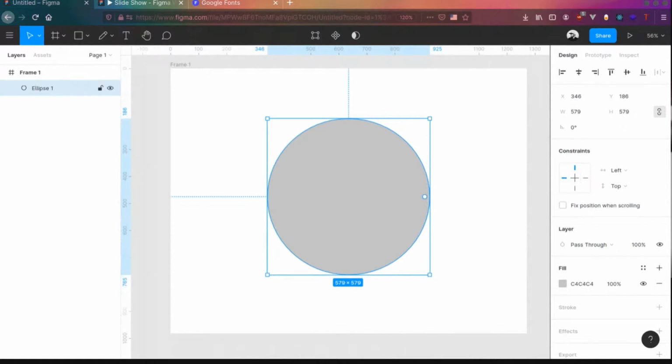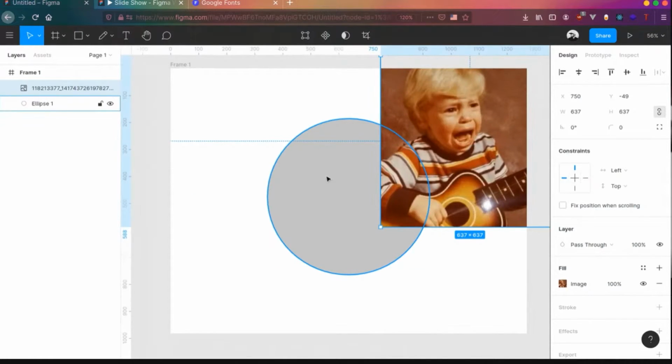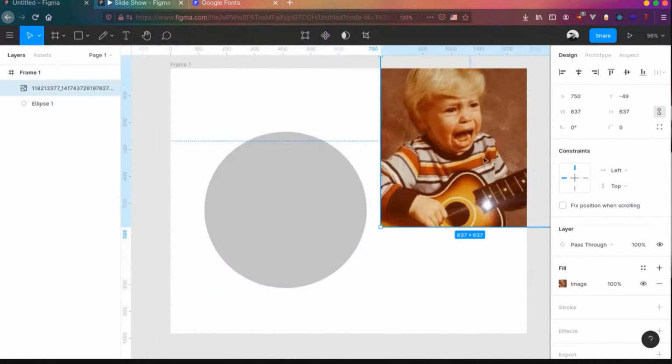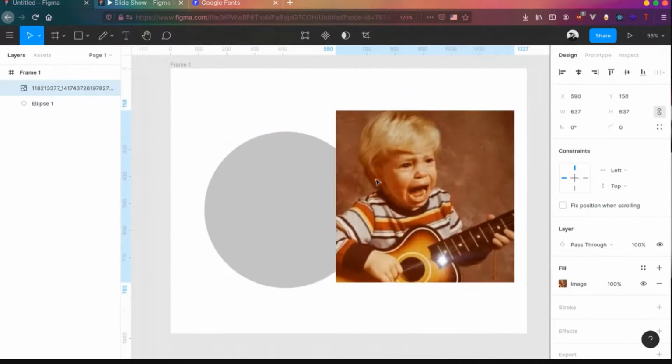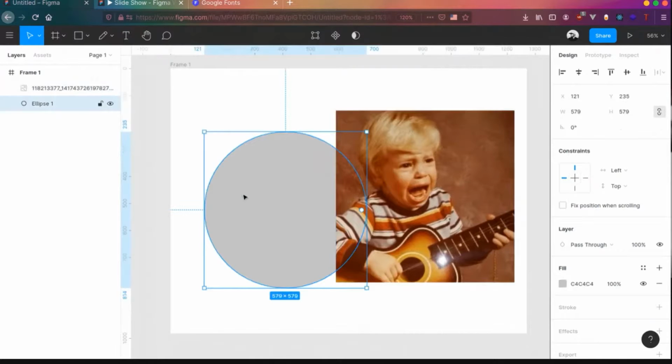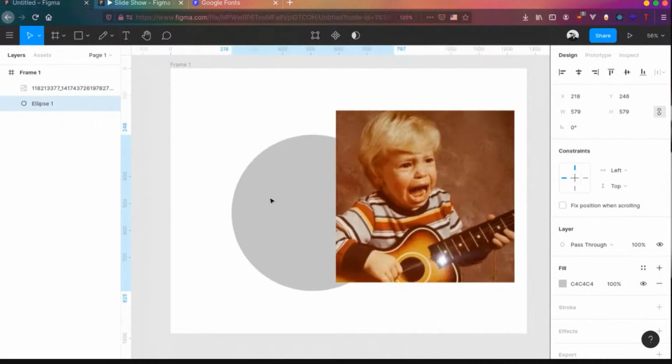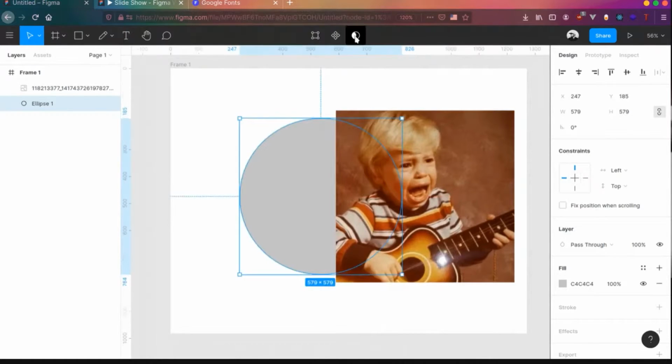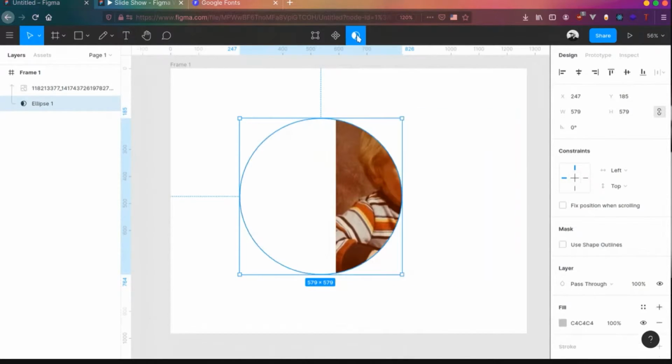Give me a second. Yeah, you've got an image over here. I want this image, this object, to take the shape of this particular object, that means an ellipse. So what you can do is use this and click on the "use as mask" option, or you can simply use the shortcut Control Alt M. This will make this be used as a mask.